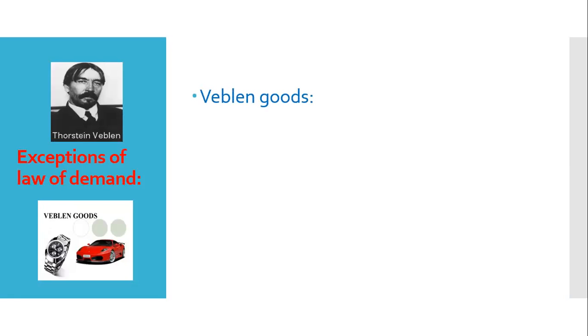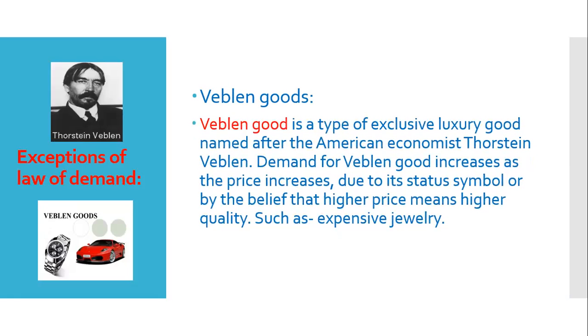this is Veblen good. This is also like Giffen good. It is named after American economist Thorstein Veblen. Veblen good is a type of exclusive luxury good named after the American economist Thorstein Veblen. He observed that demand for Veblen good increases as the price increases due to its status symbol, or by the belief that higher price means higher quality, such as expensive jewelry, according to the picture, expensive car, watch.